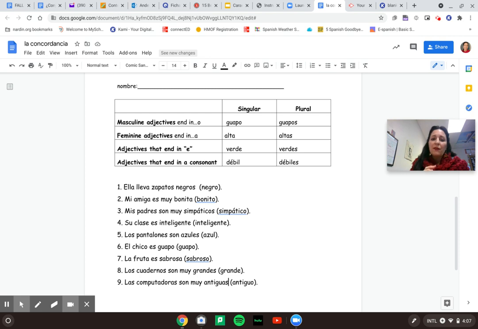And then adjectives that end in a consonante. Por ejemplo, we have joven, young. How many forms would we have? Again, we have 2. So we have joven for singular, masculino, femenino, and you have jóvenes for masculino plural and femenino plural. So you're going to have 2 forms possible. So it's more about those that end in an O that you have to really decide which one it would be, because the other ones are just singular, plural.